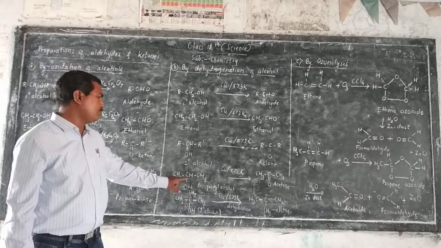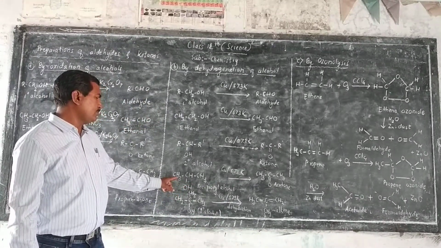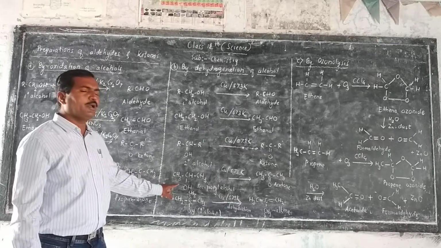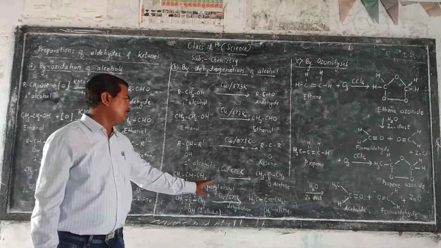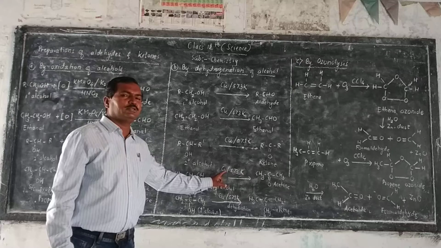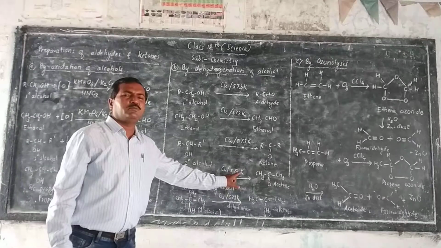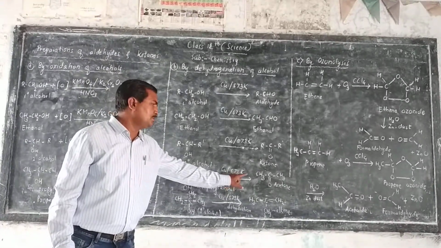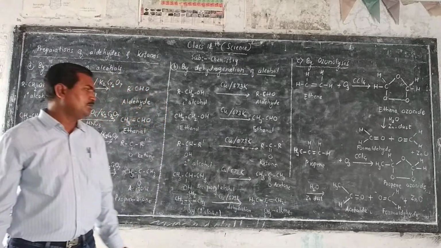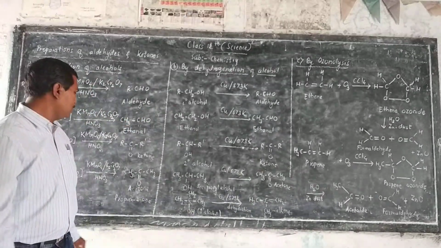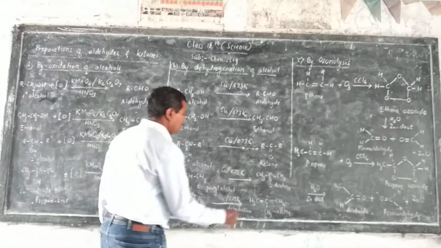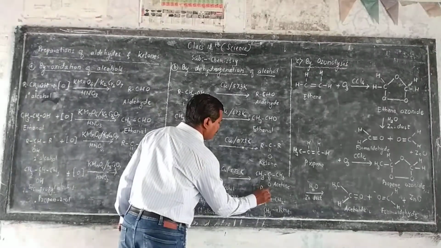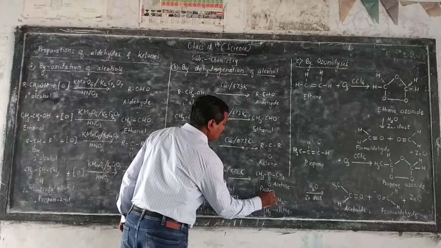Example is secondary propyl alcohol. Propan-2-ol is heated in presence of copper powder at about 573 Kelvin temperature, then it can be converted into acetone whose IUPAC name is propan-2-one.